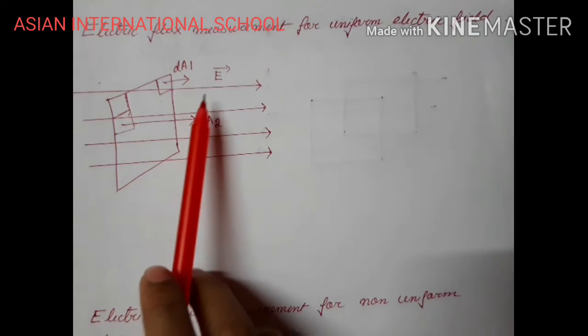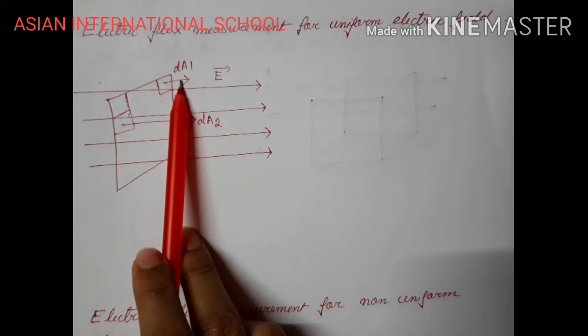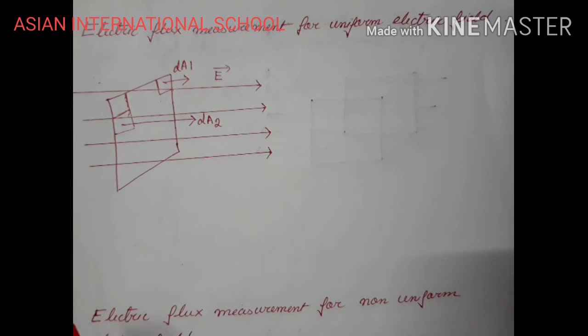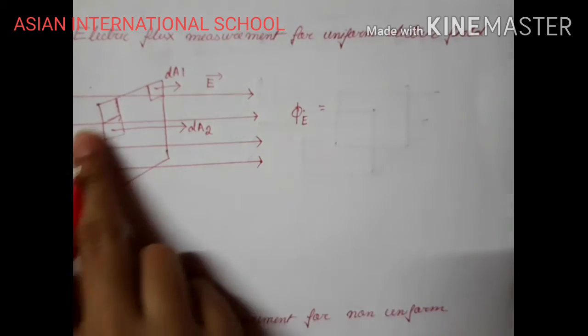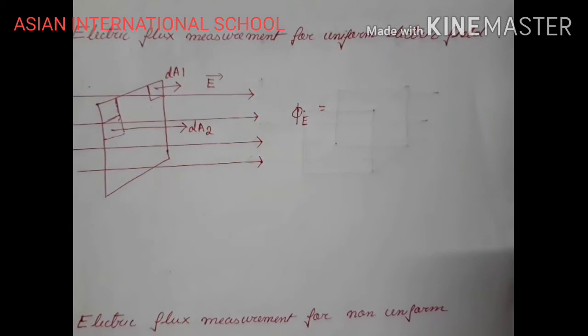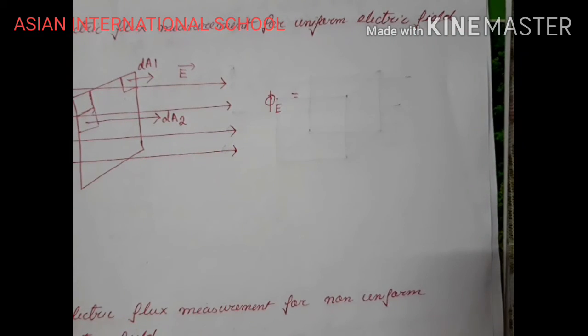So here the angle between E and A vector is 0 degrees, right? So my flux I can write, phi E equals to, now electric field is also uniform. So if electric field is uniform, then what should be my expression of flux?